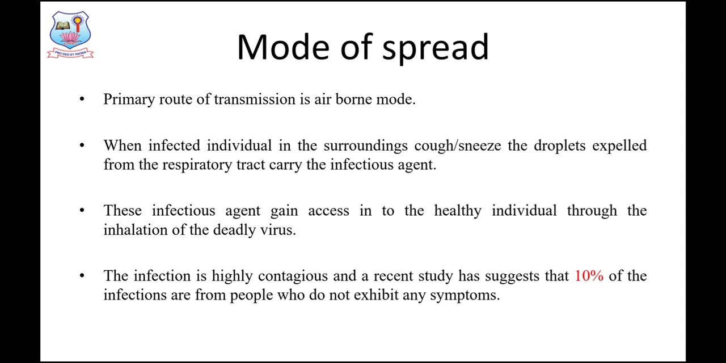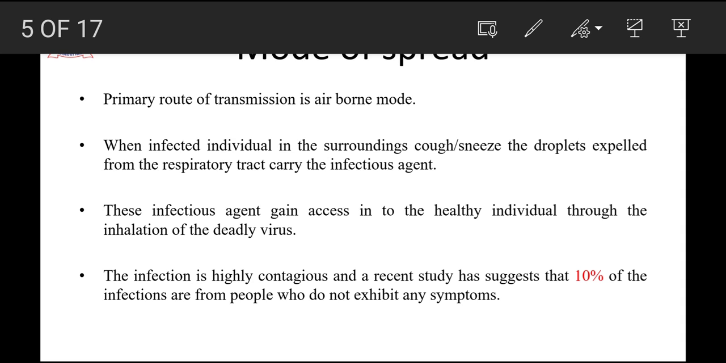How does it spread? The primary route of infection spread is the airborne mode. It spreads by air. When a diseased individual coughs or sneezes in an environment, the infectious agent along with the respiratory secretion enters into the atmosphere. The air carries the infectious agent along with the respiratory secretion to a healthy individual. This is how the infection spreads among the human population.